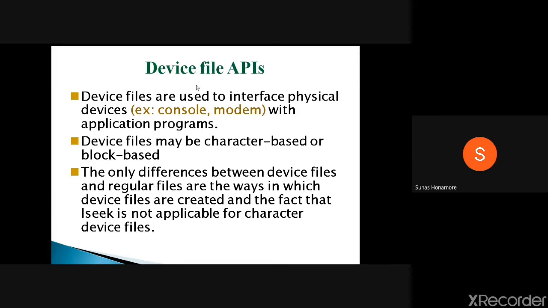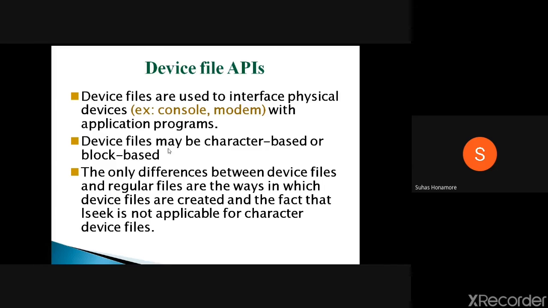Then device file APIs. This is one more kind of file. Device files are used for interacting with physical devices. There may be a console, or a modem, or a keyboard, or any external memory. If you want to use any of these, normally you will use device files. We already studied this. Device files have two types, that is character based or block based.